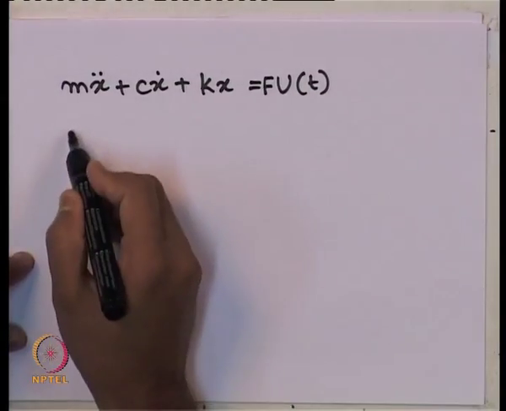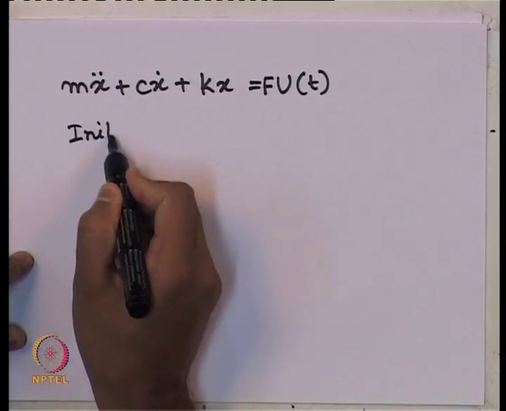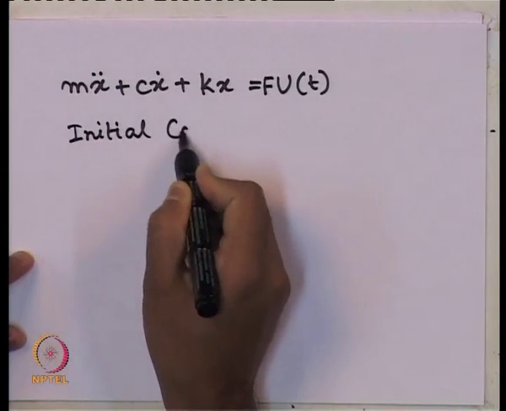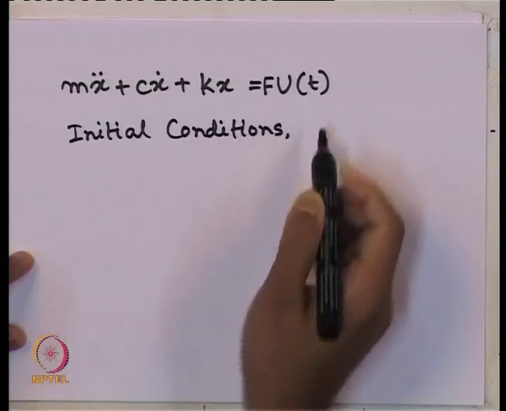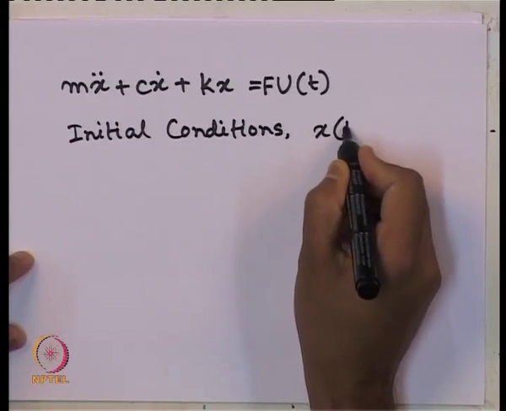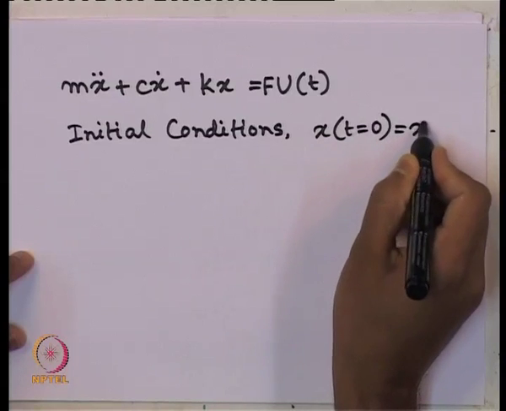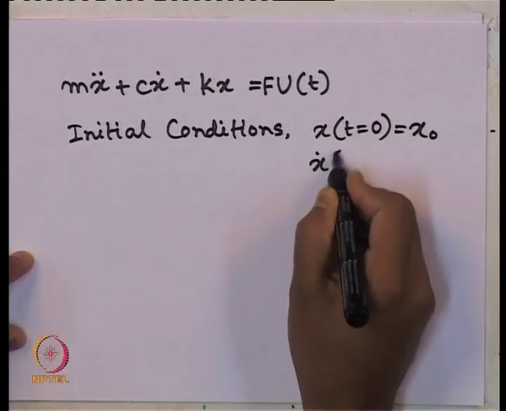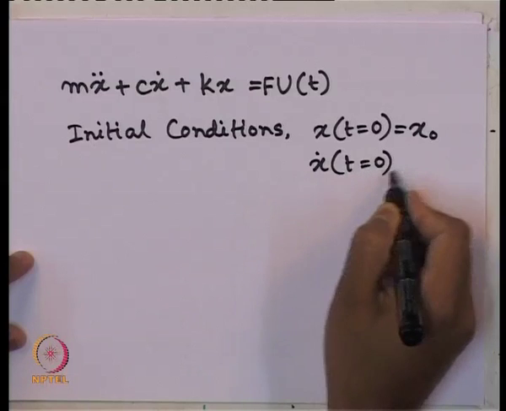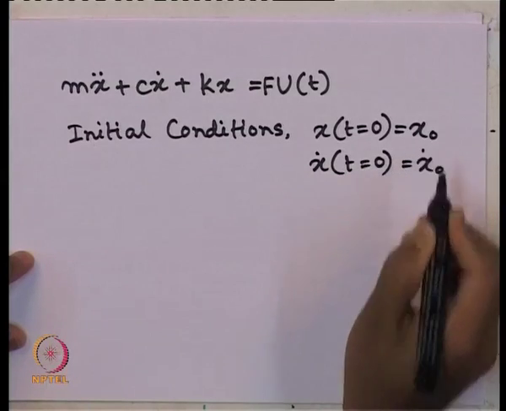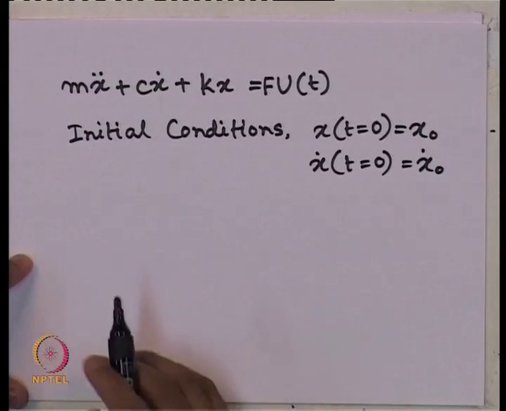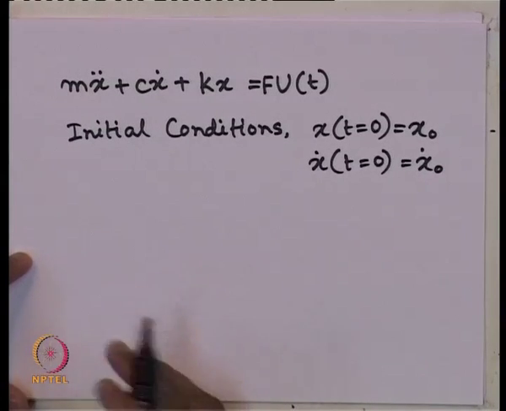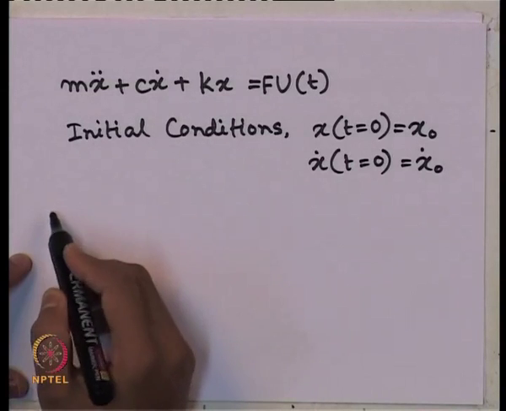And then we can use the initial conditions, as usual we do, that is x at t equals to 0 is x naught and velocity x dot at t equals to 0 is x naught dot. Now, let us see what are the different cases we can solve from this situation.